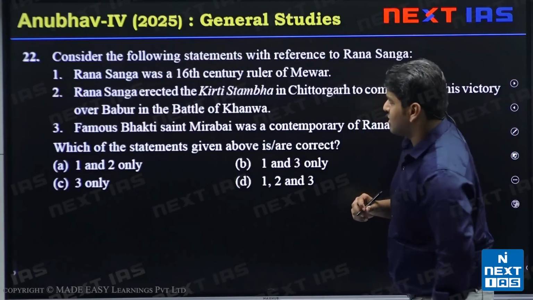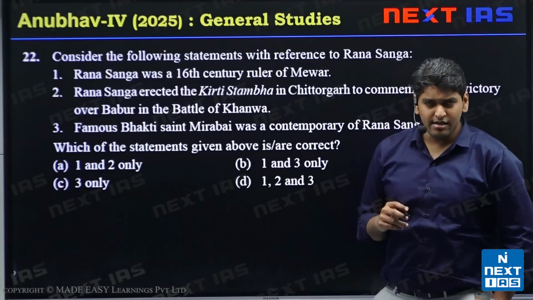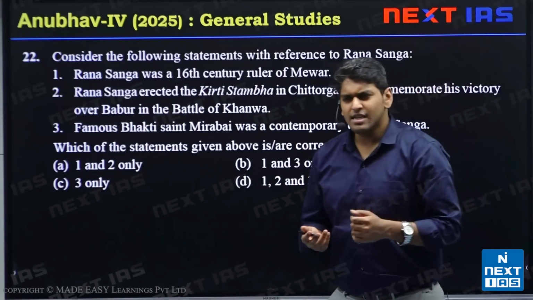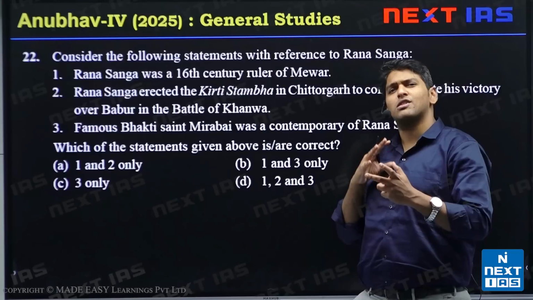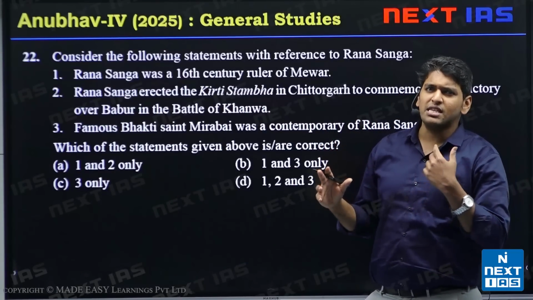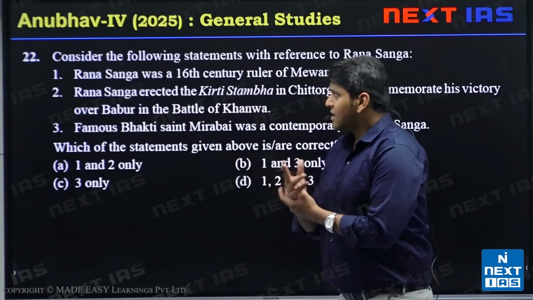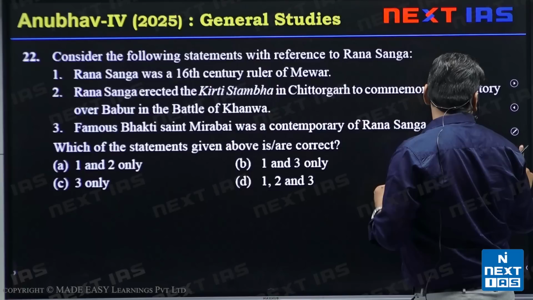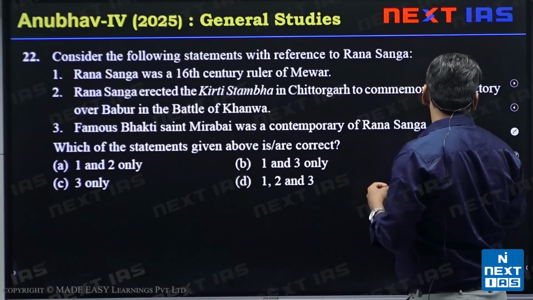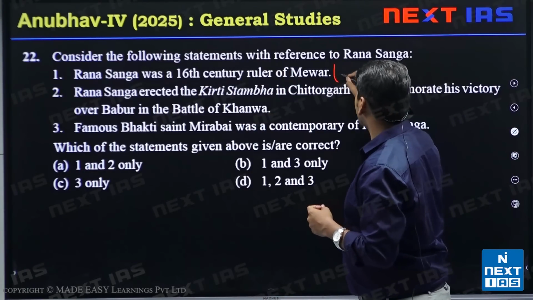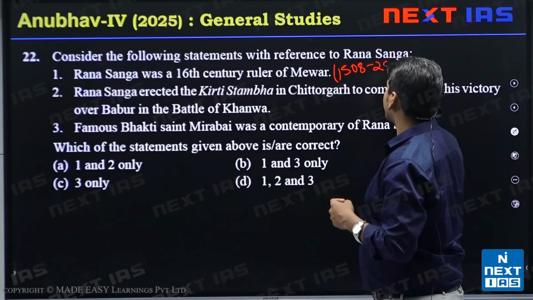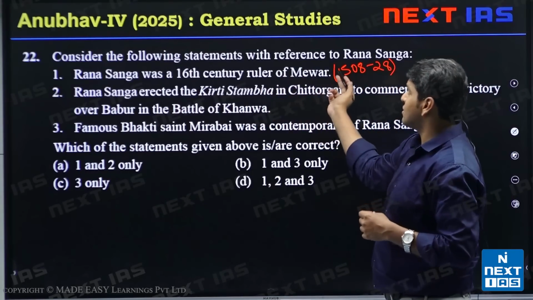The first question is about Rana Sanga. There has been a recent controversy, you would say, regarding his contribution, what he has done. So first we see the question. Rana Sanga was a 16th century ruler of Mewar. Yes, this is correct. His rule tenure was between 1508 to 1528. So he was a 16th century ruler.